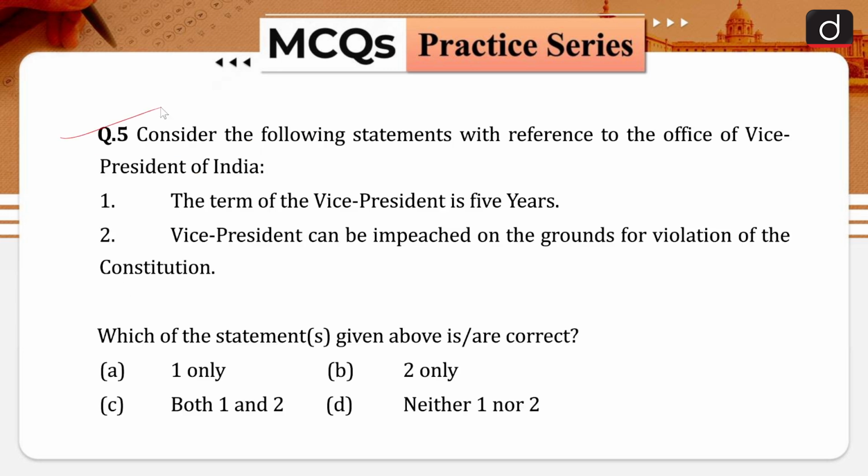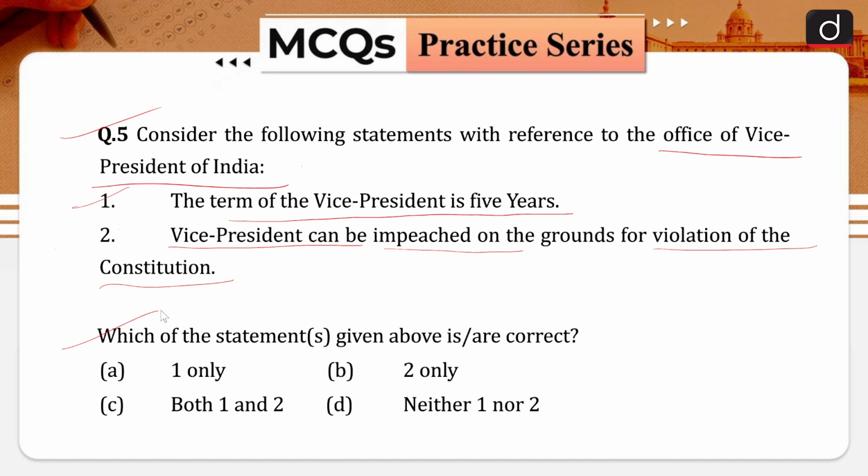So the question is, consider the following statements with reference to the office of Vice President of India. Statement number 1 is, the term of the Vice President is 5 years. Statement number 2 is, the Vice President can be impeached on grounds for violation of the Constitution. Which of these statements given above are correct?